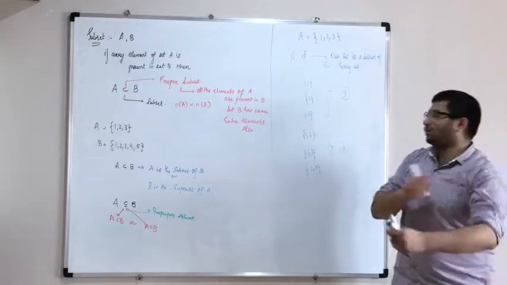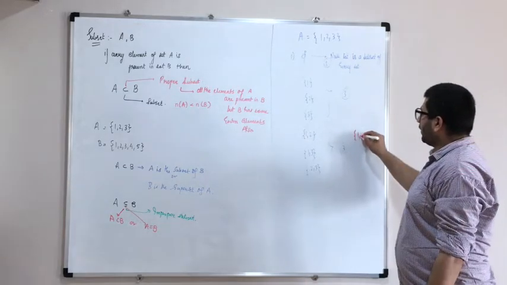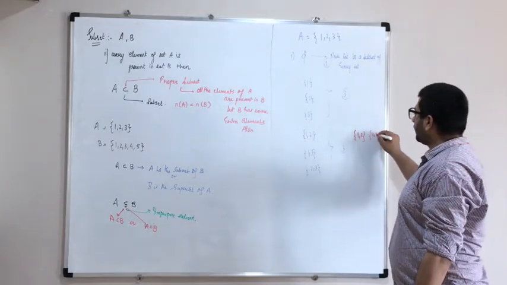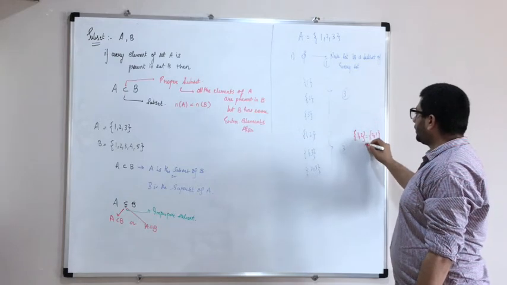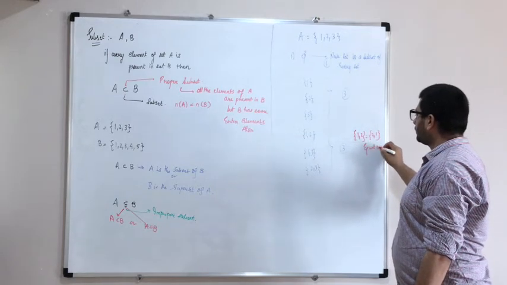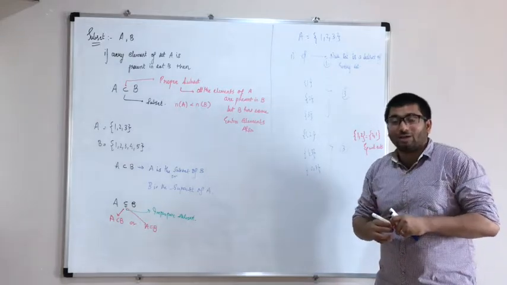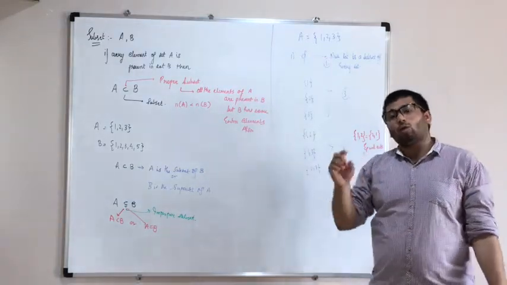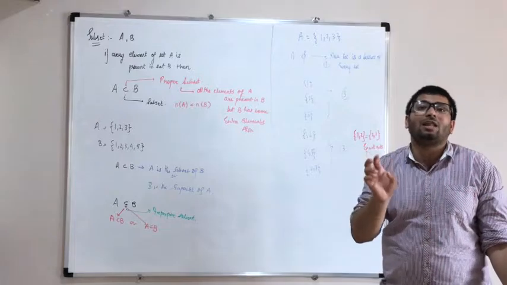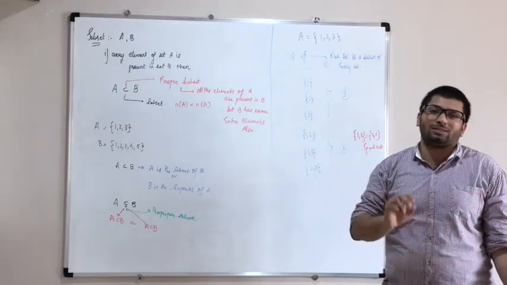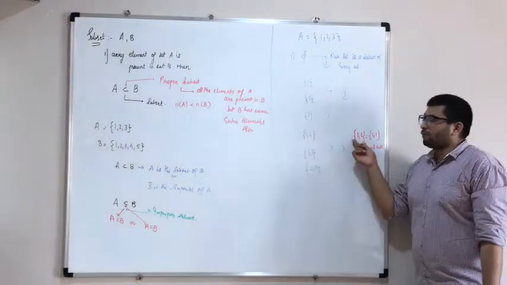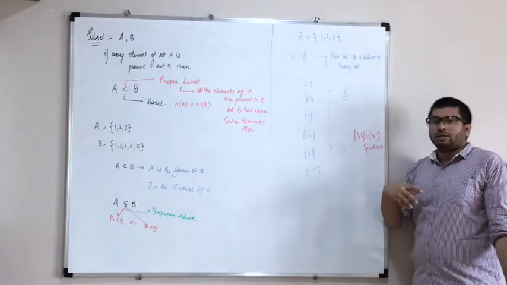Now see one more thing. 1, 2 and 2, 1 are equal, because what did I start the chapter with? What is a set? A set is a well-defined collection of objects. If I say 1, 2 or 2, 1, does it make a difference? It doesn't.